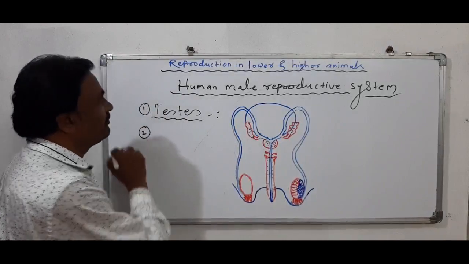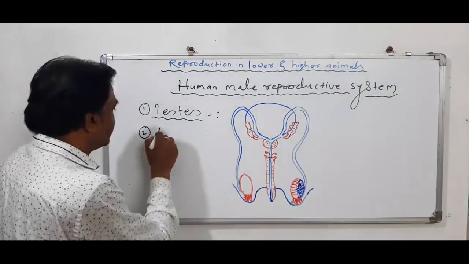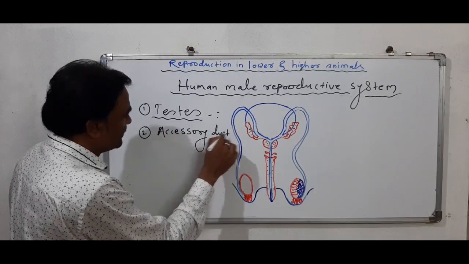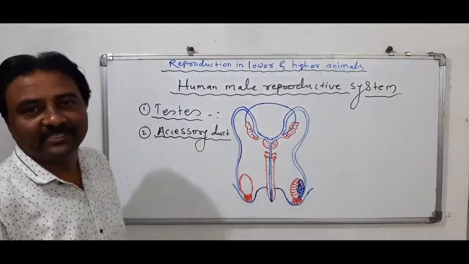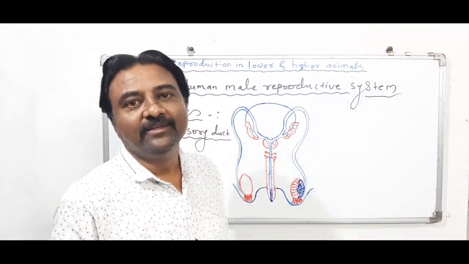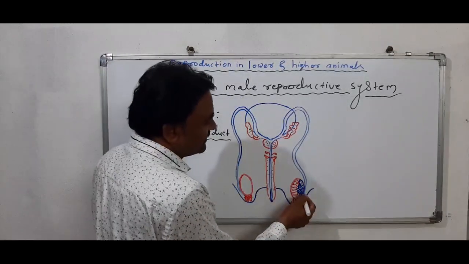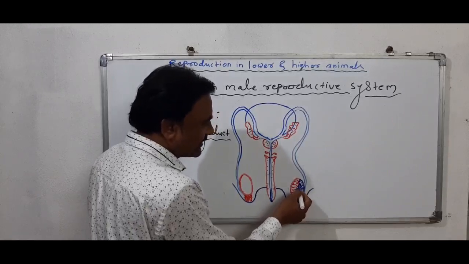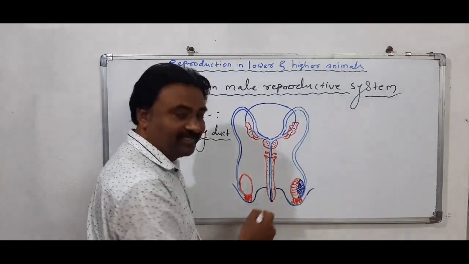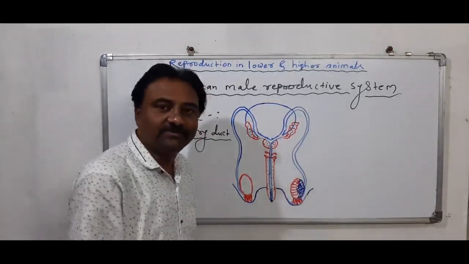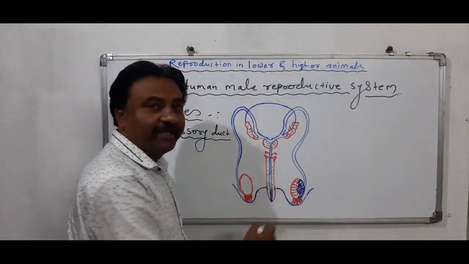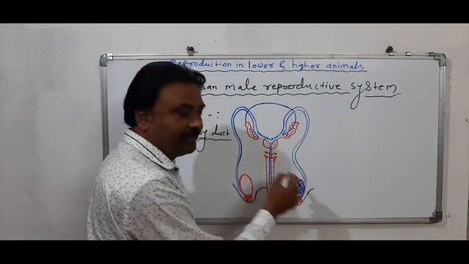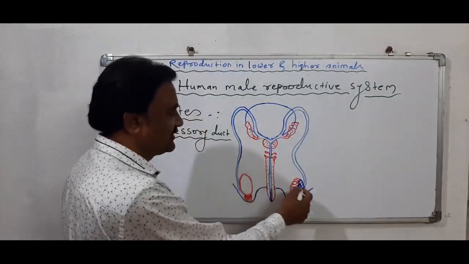Now the second part of male reproductive system is known as accessory ducts. There are a total of 6 accessory ducts present in male reproductive system. Number one, first, rete testis. See, this is the rete testis, connected to seminiferous tubule inside the testis. So rete testis is one of the accessory ducts. Then vasa efferentia connects rete testis to epididymis. So epididymis is the third accessory duct.